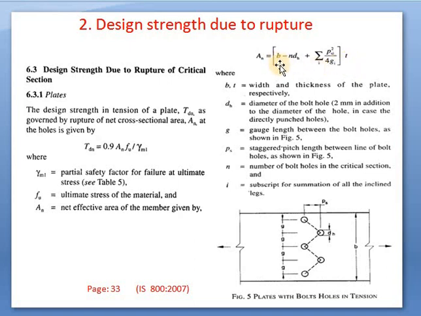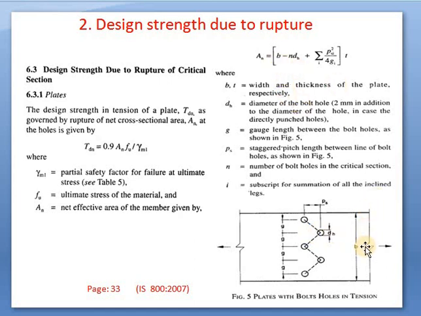One by one, what is b? Here this small figure will relate all these parts. All these things have been given in IS codes; we only have to understand them properly. I have already said that every part, every clause or every designing step has been mentioned in IS 800 2007. You only have to recall on which page number it has been given, and how to take that data and how to use that data.